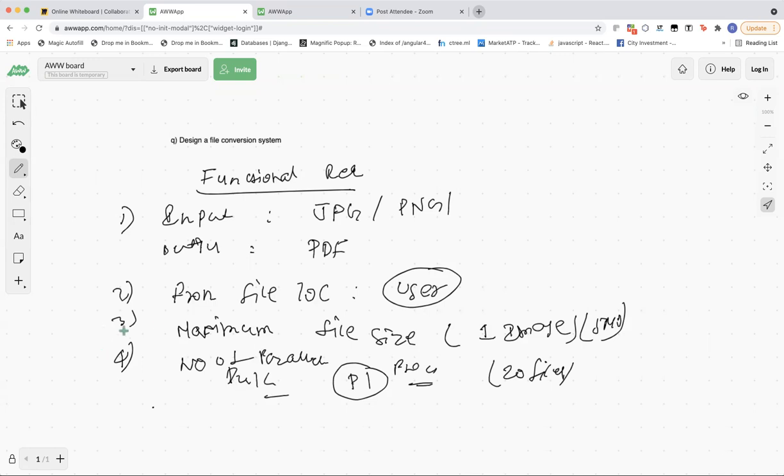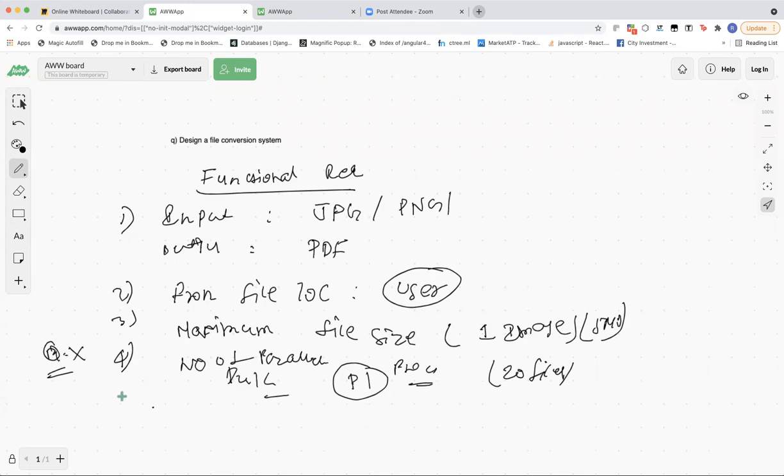So bulk upload we can ignore for now, keep it as a P1. I take this input, number of parallel processing, but for now let's keep it as a P1 only. Okay, what else?